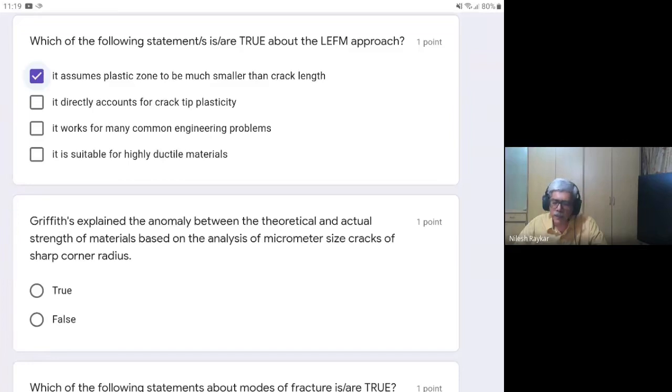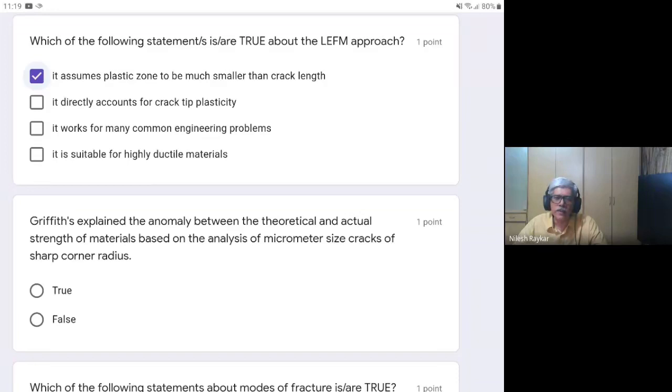The LEFM does not directly account for the plasticity. That word directly has significance: it in fact indirectly takes care of the plasticity. In LEFM there is a concept of plasticity correction. As I said earlier, in the LEFM approach you can estimate the size of the plastic zone, and based on that estimation you can decide whether LEFM is accurate enough for your case.